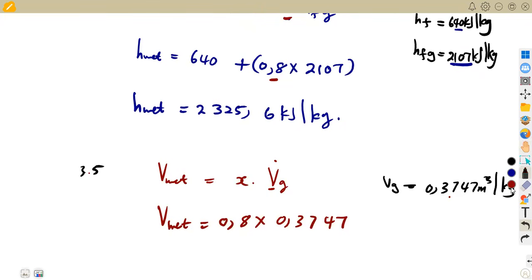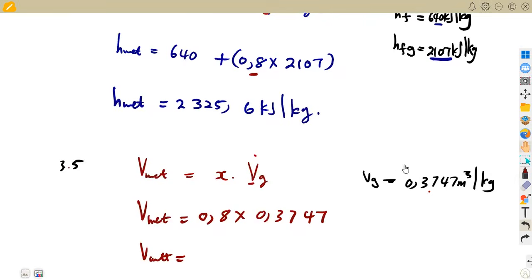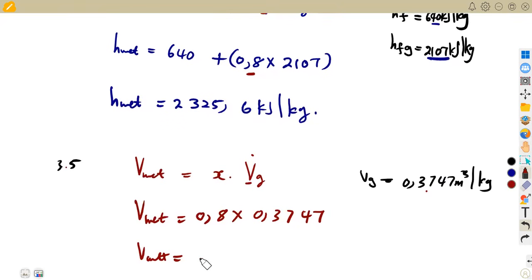So our V wet is 0.29976, which is approximately 0.3 cubic meters.